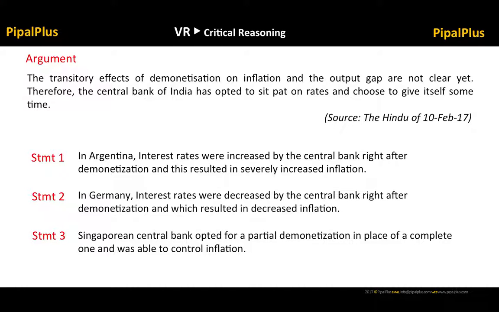So in this video, we are going to discuss an argument that I picked from the Hindu, the newspaper, on 10th of February. Now, the argument states that the transitory effects of demonetization on inflation and the output gap are not clear yet. Therefore, the Central Bank of India, which is the RBI, has opted to sit pat on rates and choose to give itself some time. Alright, so you may want to take a minute, pause this video, go through the argument and the three statements given below, and then continue with the discussion.